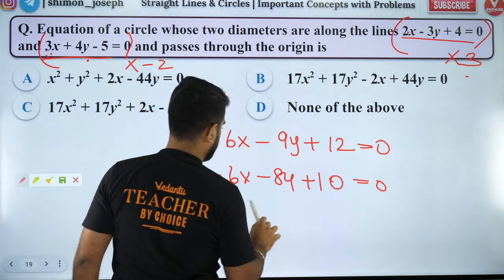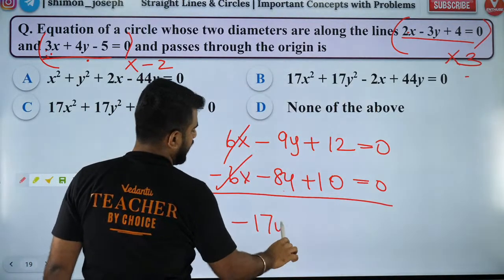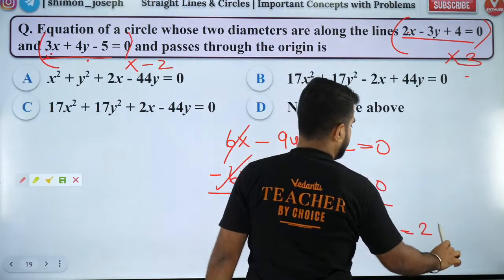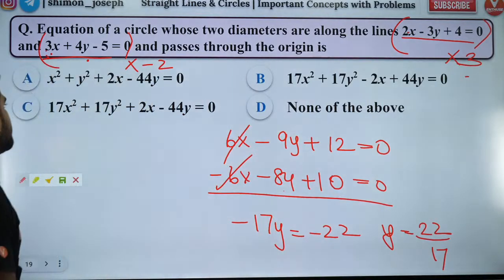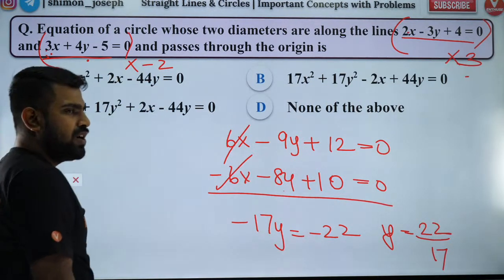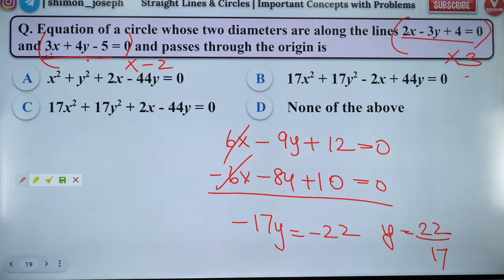So the 6x terms cancel. So minus 17y is equal to minus 22. So y is equal to 22 by 17. Is that right, people? Are you all happy? So if y is 22 by 17, you can get the value of x.